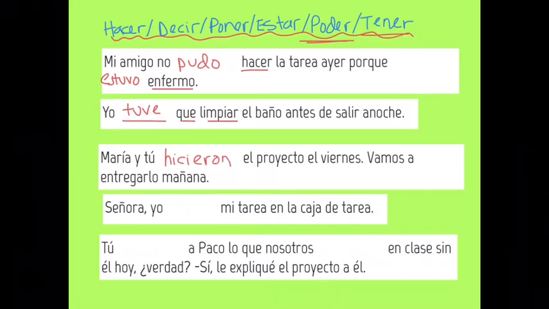Nice. Señora, I something my homework in the homework bin. Sounds like the person turned it in, or they placed it in the bin. That would be the verb poner. So, señora, yo puse mi tarea en la caja de tarea.